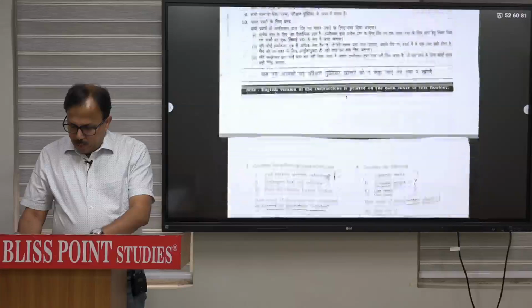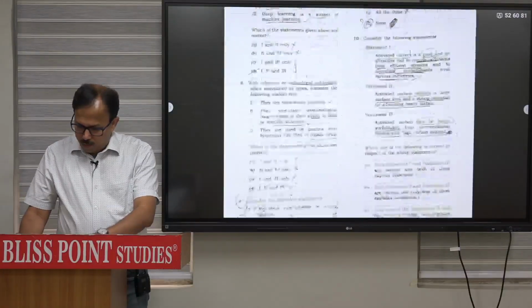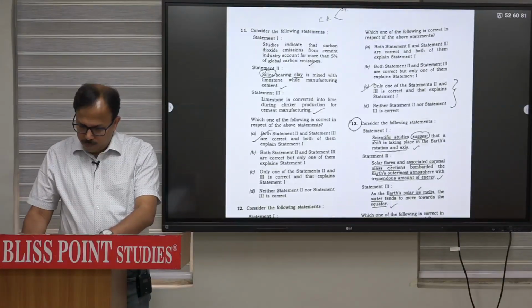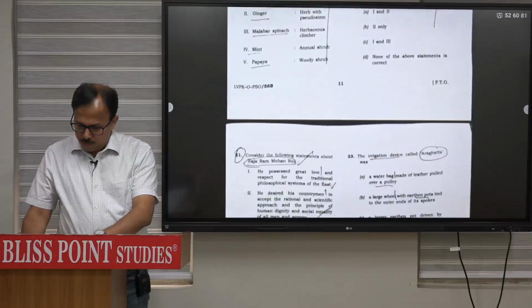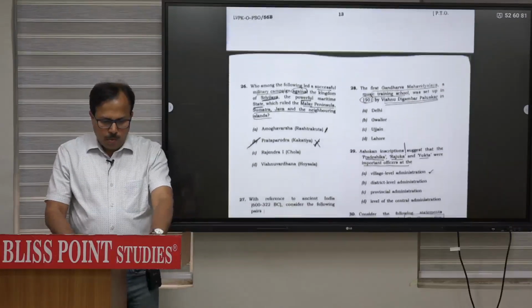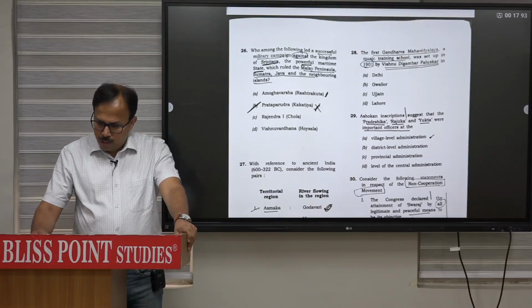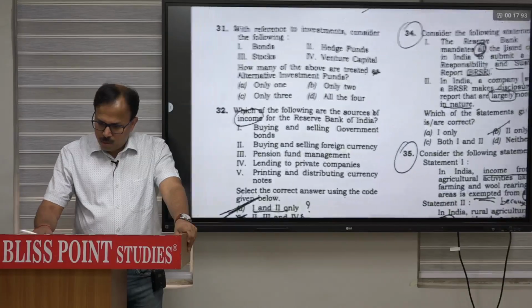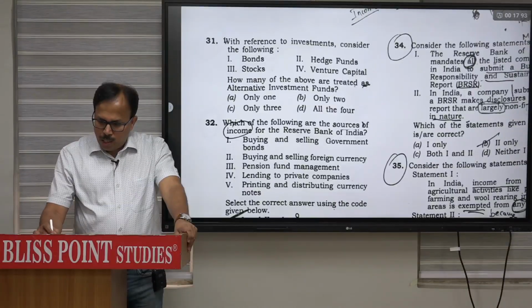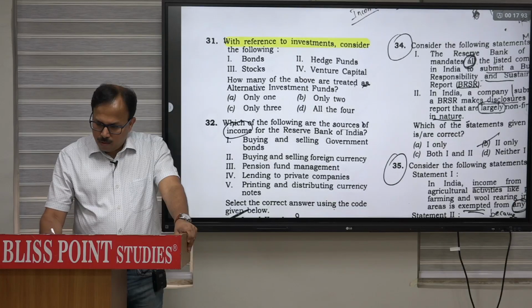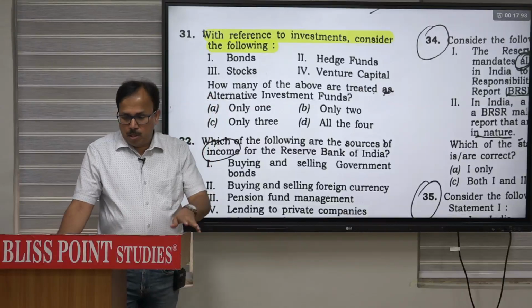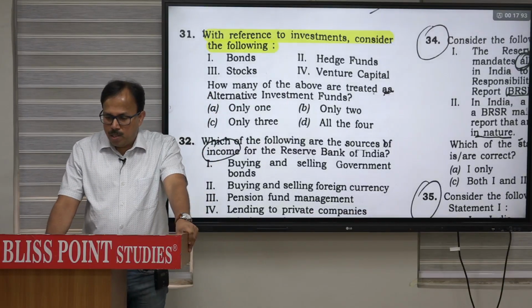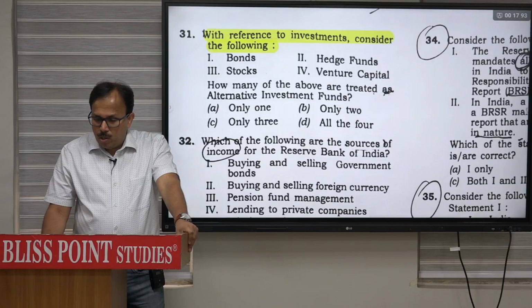Now in this set, question number 31 was with reference to the investment. With reference to the investment, consider the following. Four pieces of information are given: bonds, stocks, hedge funds, and venture capital. How many of the above are treated as an alternative investment fund?